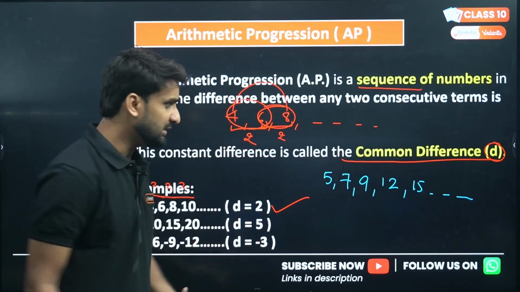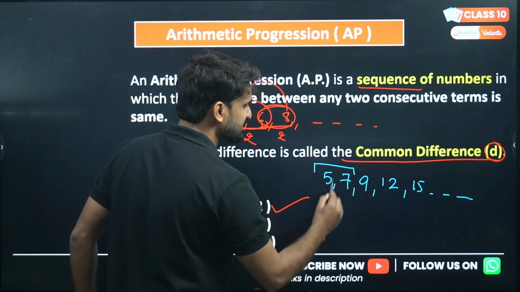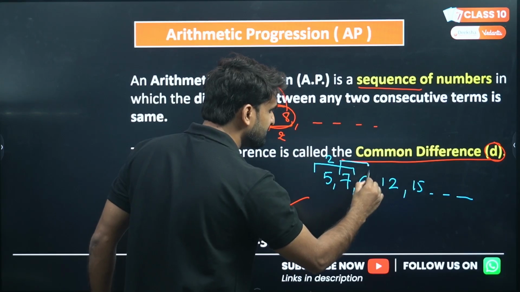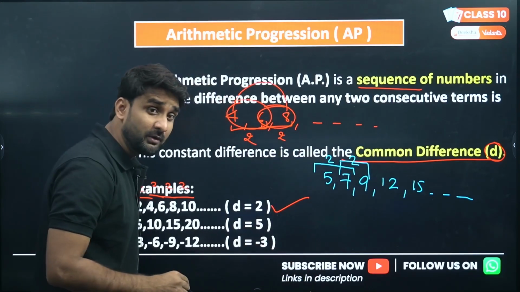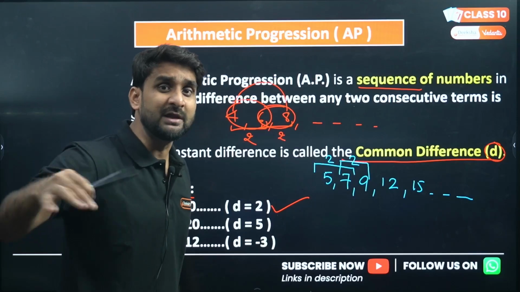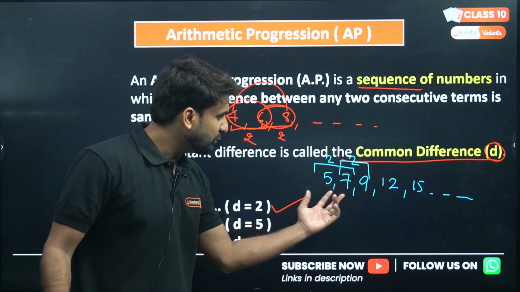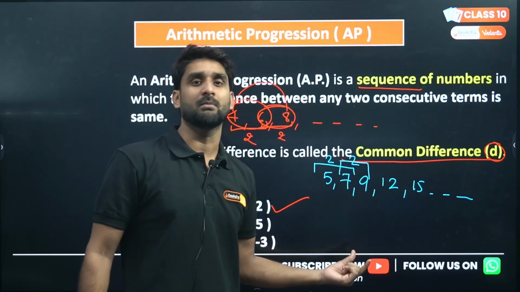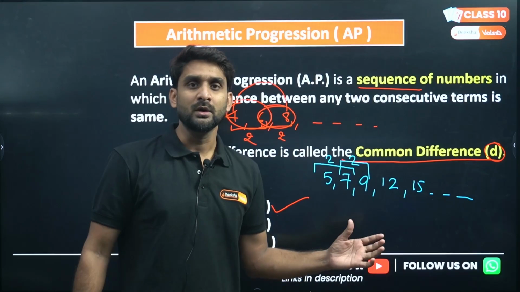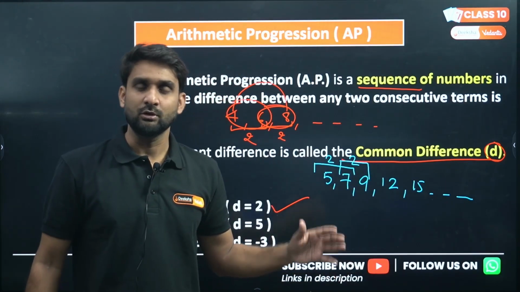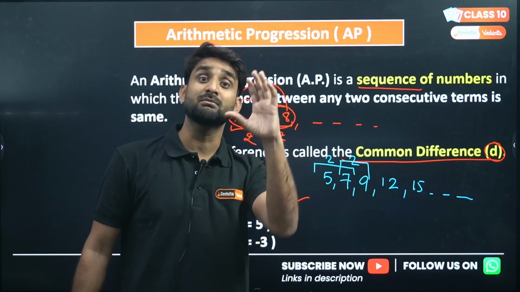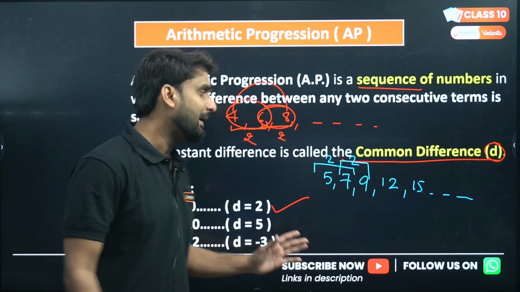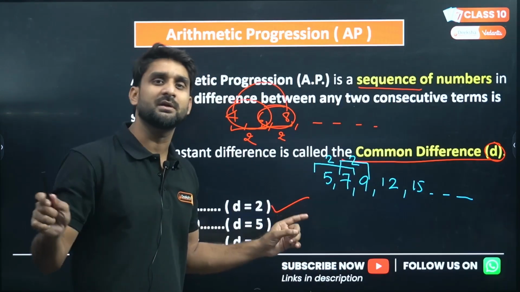As I can see here, the difference between 5 and 7 is 2. Very good. Again, the difference between the next consecutive 7 and 9 is 2. Very good. So don't be very quick. Make sure to find the difference between each and every consecutive number. Don't judge your answer very quick. You have to find the difference between each consecutive number, the numbers that you can see here on the screen.